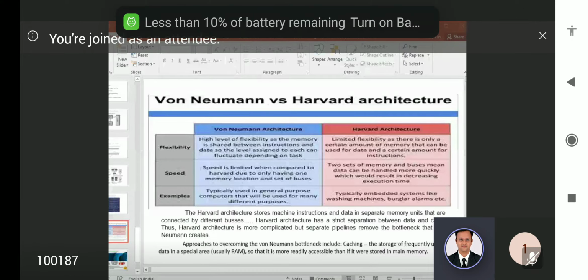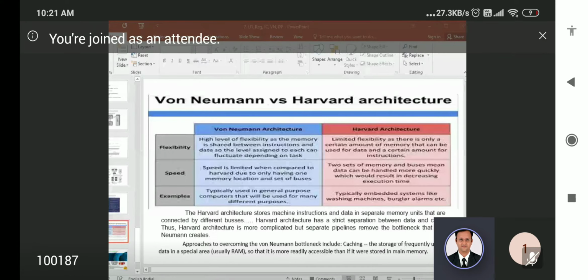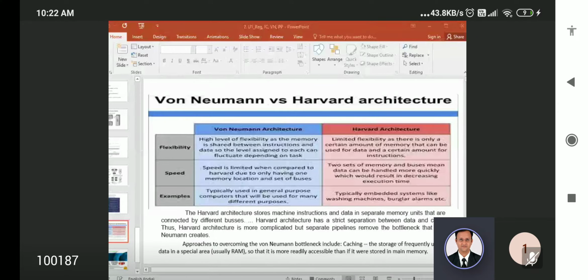So these 3 topics, then Von Neumann and Harvard, and the 4th topic, interconnection of components of register 5. Then the last one, only one thing is there, the 6th one: an expression will be given, right? For that you have to write an assembly language program, that's it. Any addition, multiplication, division or subtraction, something. Do you understand? Clear? Sir, can you repeat once again the last one, the assembly language program?